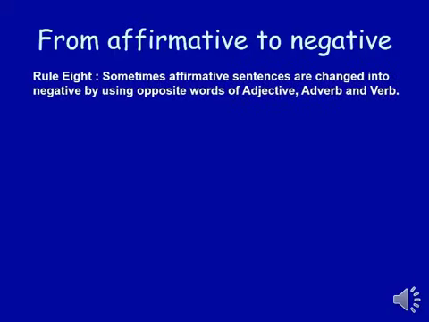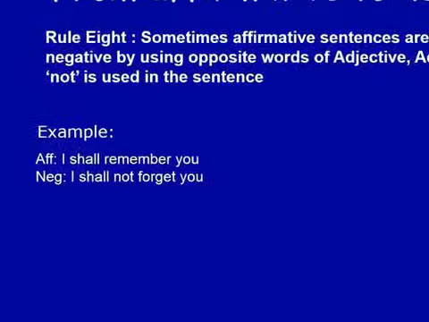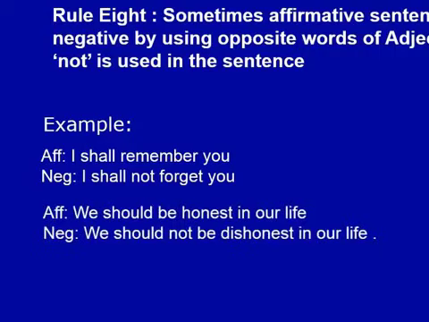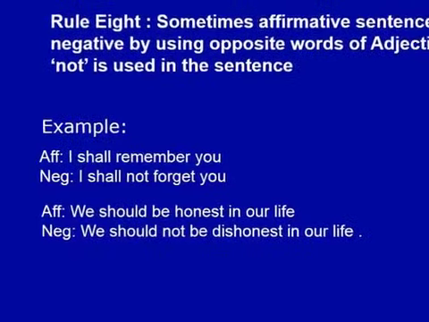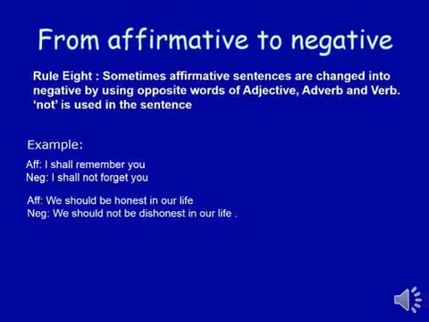Rule number 8. Sometimes affirmative sentences are changed into the negative by using opposite words of an adjective, adverb, or a verb not easily used in a sentence. Look at the example first. I shall remember you. I shall not forget you. That means here we'll have to make a negative and write down the opposite word of the verb. Look at another example. We should be honest in our life, but we'll have to make a negative. At first we'll have to use a not. We should not be dishonest in our life. We'll have to use the opposite word of the adjective.